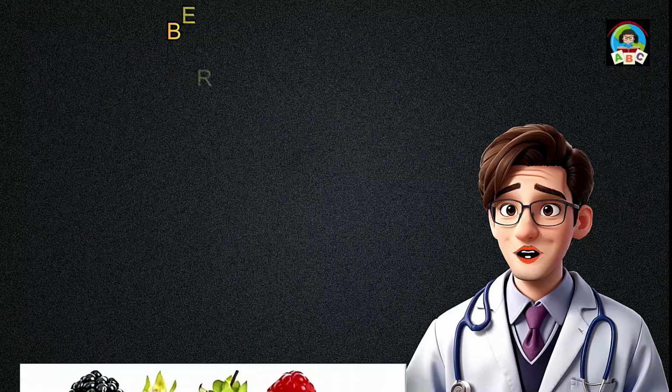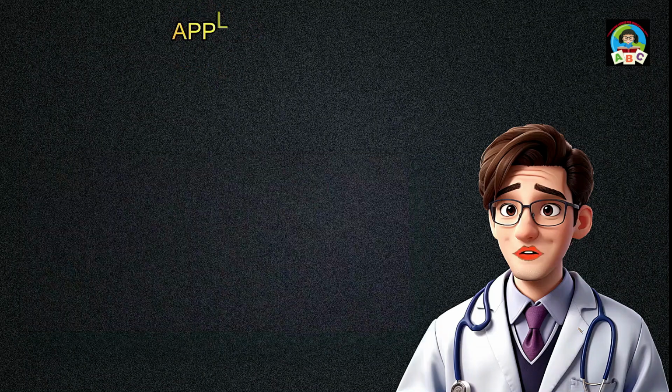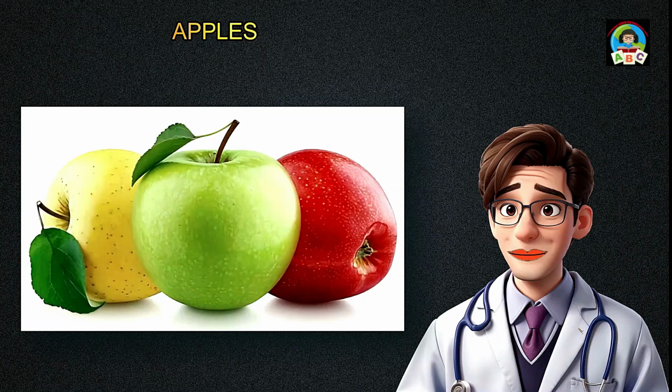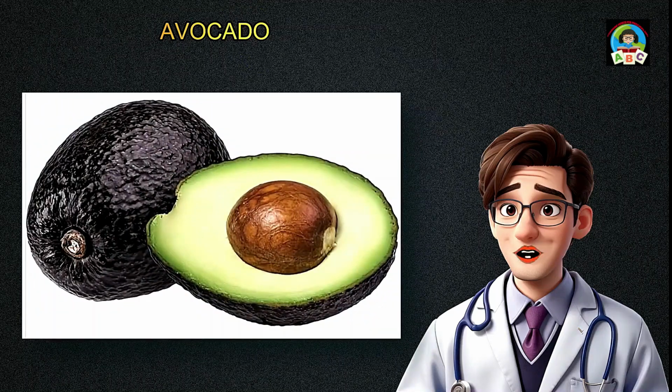Fruits. Several fruits are considered beneficial for cardiovascular health due to their nutrient content, including antioxidants, fiber, vitamins, and minerals. Here are some fruits that are generally considered heart-healthy: berries, e.g., blueberries, strawberries, raspberries, rich in antioxidants, vitamins, and fiber. Berries may contribute to improved heart health. Apples, high in soluble fiber, can help lower cholesterol levels and support heart health. Avocado contains monounsaturated fats, which are heart-healthy fats, along with potassium and fiber.